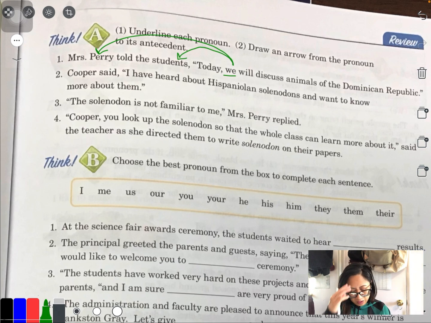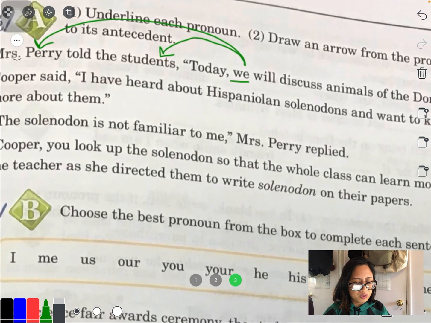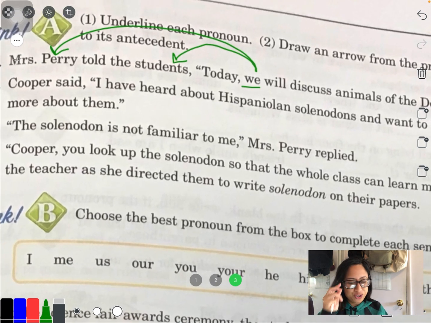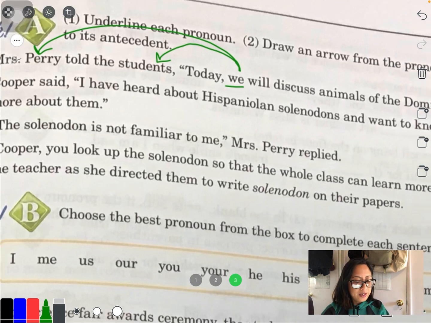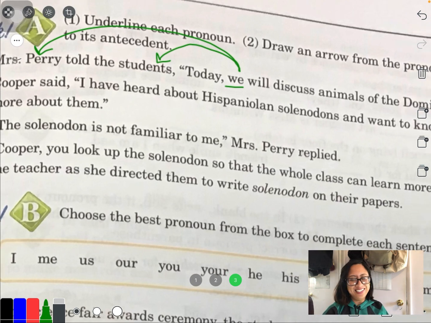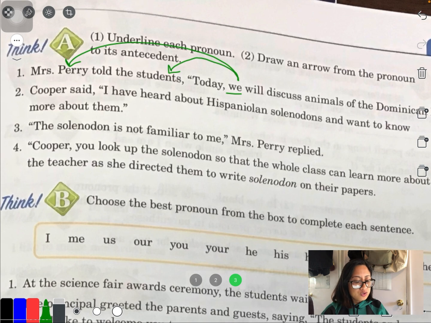Number 2, Cooper said, I have heard about the Hispaniolan solenodons and want to know more about them. Oh, I hope I said that right. I don't want to butcher this, so I'll say it one more time, but slower. I have heard about the Hispaniolan solenodons and want to know more about them. Wow, I have never heard about these animals. Okay, I'm going to look this up.